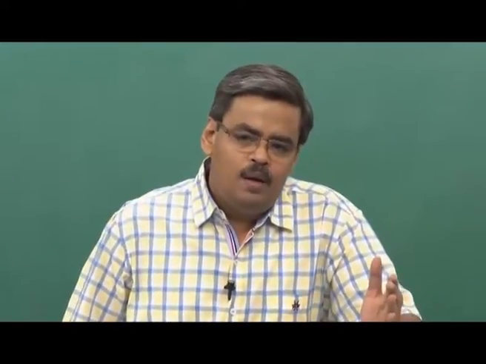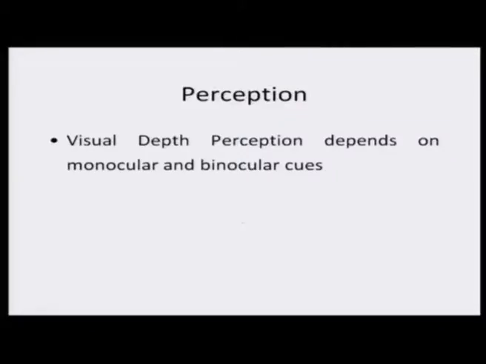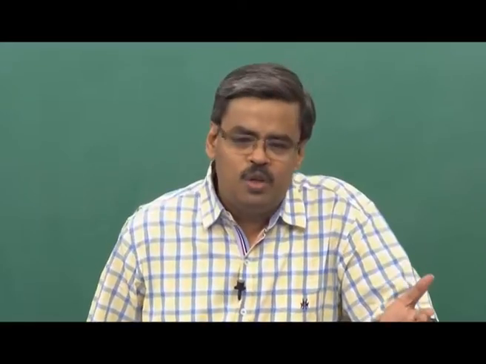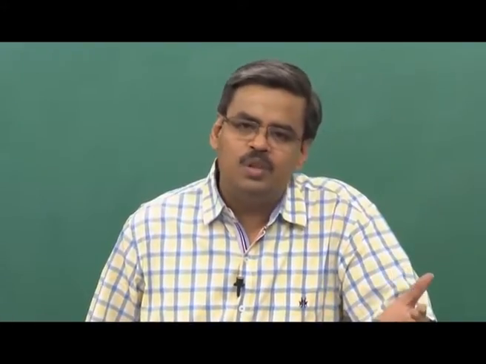Now, in terms of depth, in terms of height, we always have the monocular and the binocular cues. Inputs coming from only one eye are the monocular cues, and input that comes from both the eyes constitutes the binocular cues.